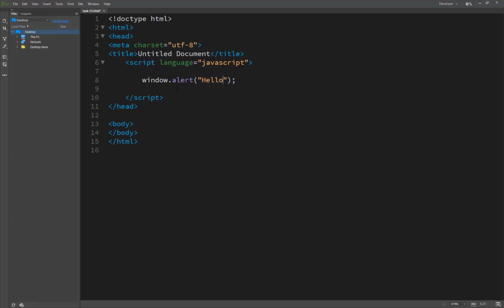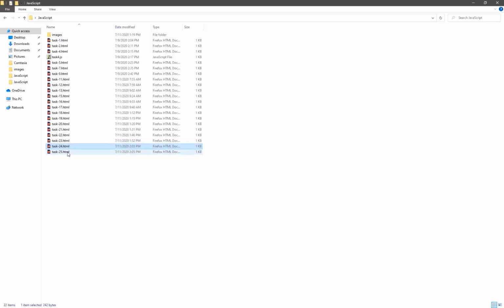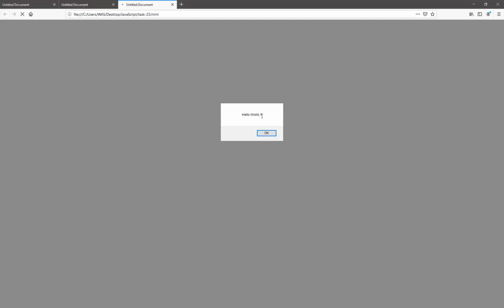Let's suppose hello world, and we save it as task 25. When we open task 25 you will get the message hello world with a single button, and whenever you refresh this page you will get this message again.